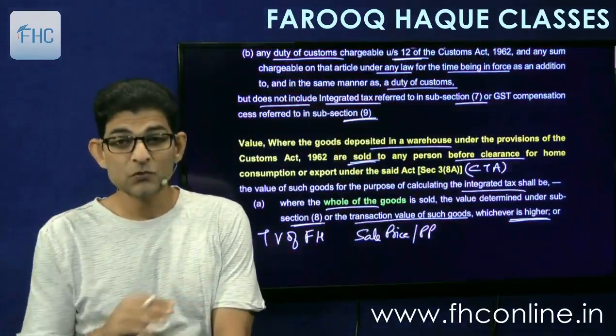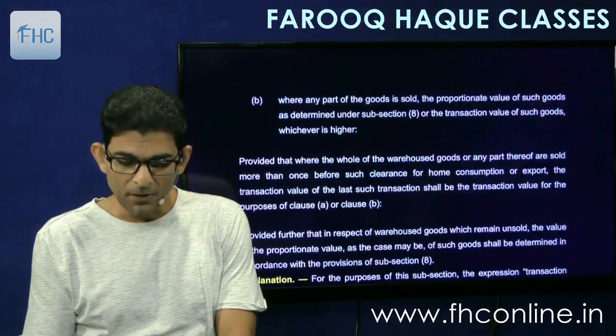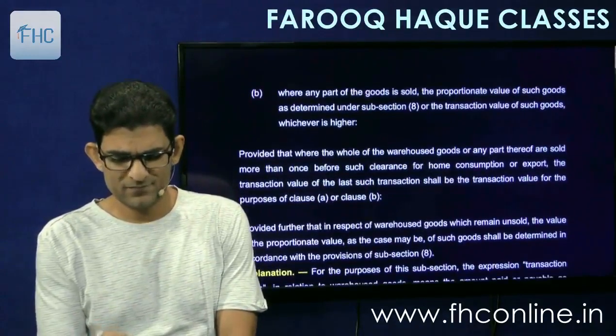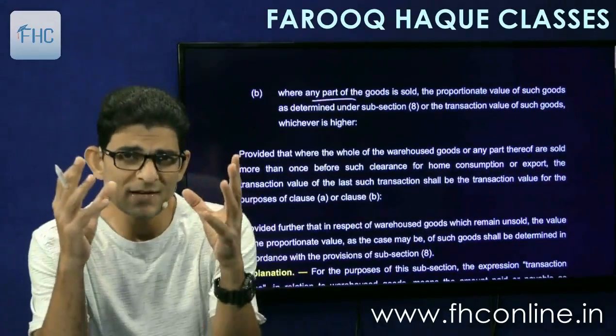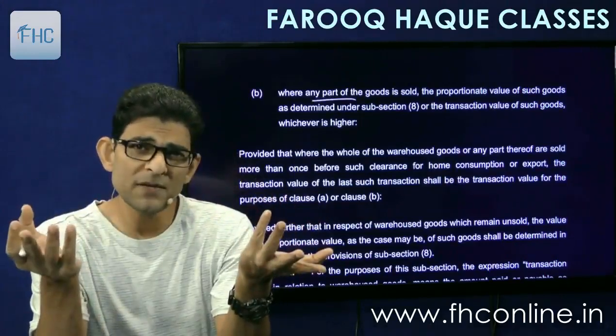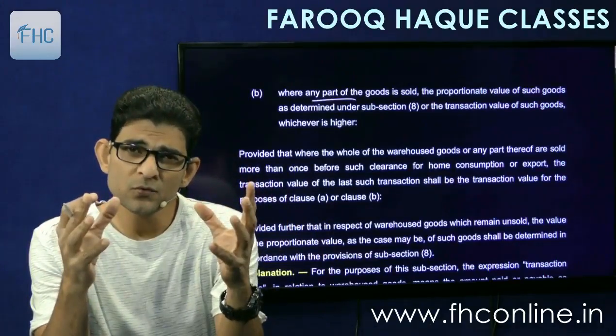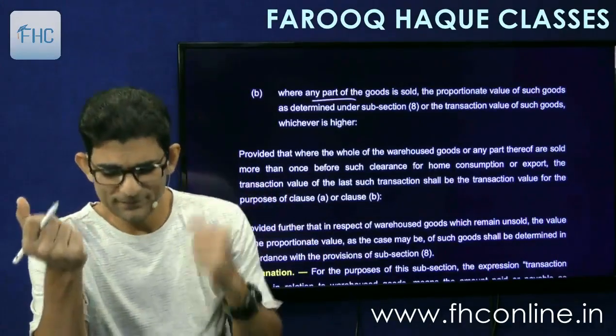Okay, so this is for the whole. And then the second point says that where any part of the goods is sold, suppose I import 10,000 kgs and I sell only 4,000 kgs to you, then also the concept will remain the same. Only thing we are going to do is take proportionate value. Simple.